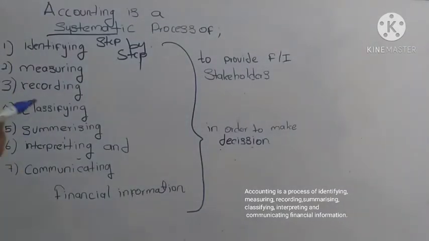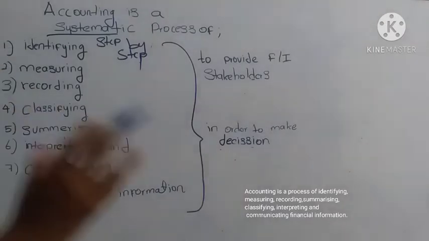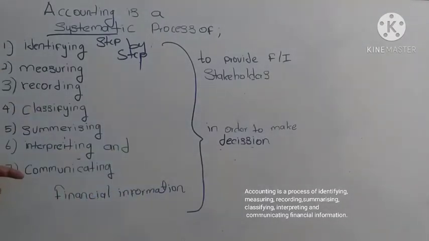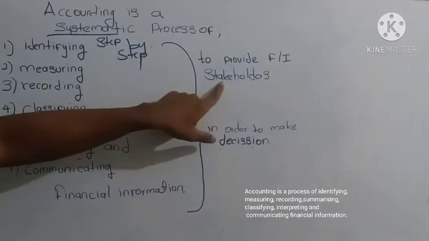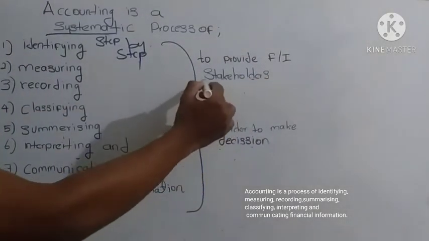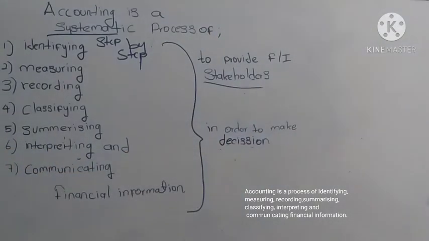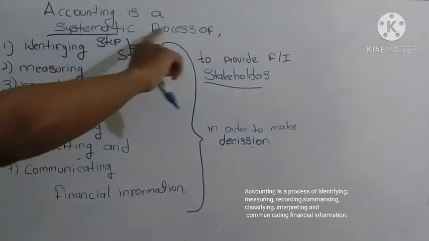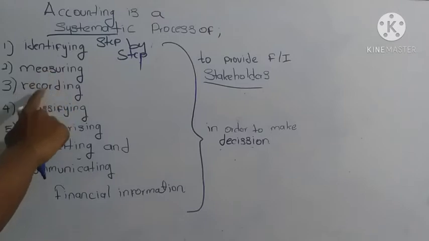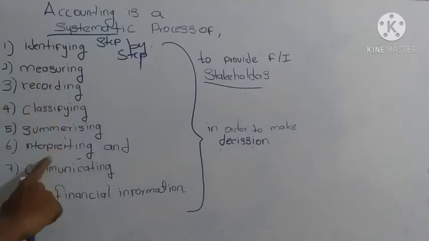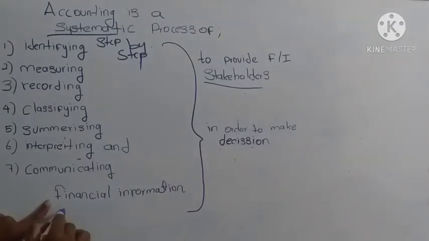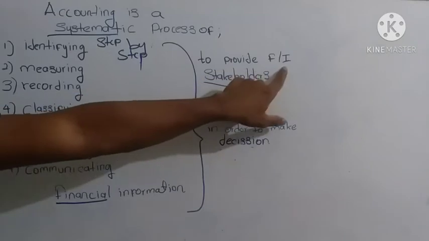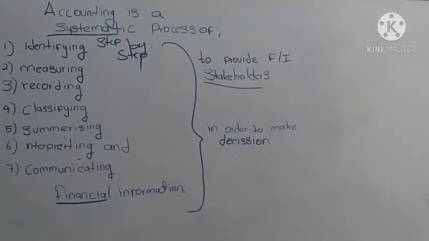So why is accounting important? What is the objective of accounting? The objective of accounting is to provide financial information to stakeholders. Accounting is a systematic process of identifying, measuring, recording, classifying, summarizing, reporting, and communicating financial information. What kind of information? Financial information, to provide to stakeholders.